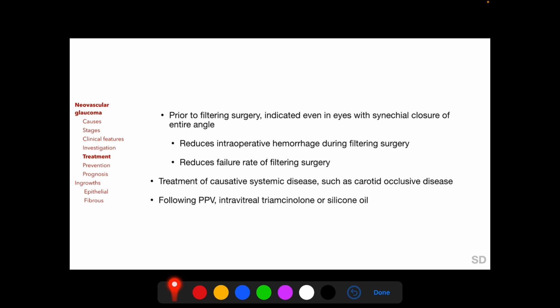can also control neovascularization. And it has been shown that during pars plana vitrectomy, which is a risk factor for inducing neovascularization of the iris and the angle, injection of intravitreal triamcinolone or silicone oil reduces the risk of iris or angle neovascularization following the procedure.